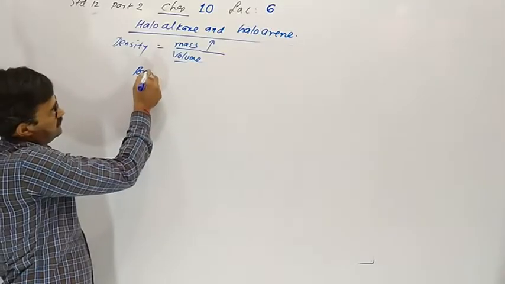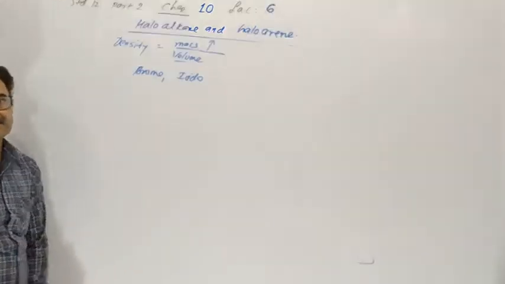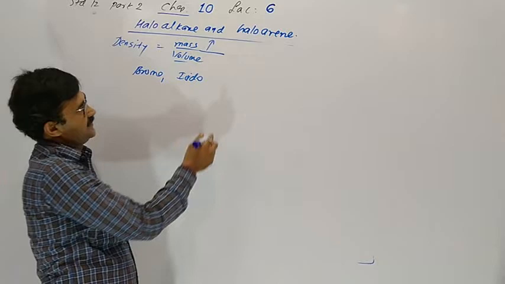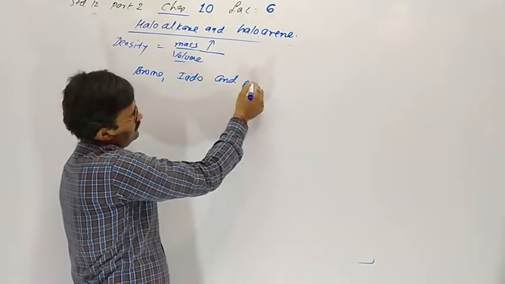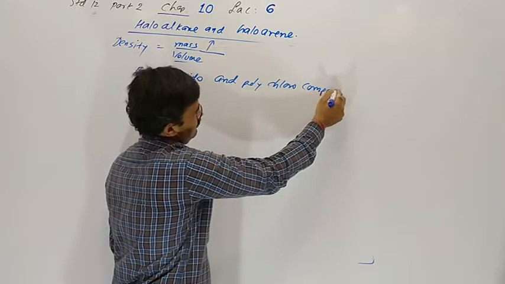Yes, bromo, iodo and polychloro compounds.